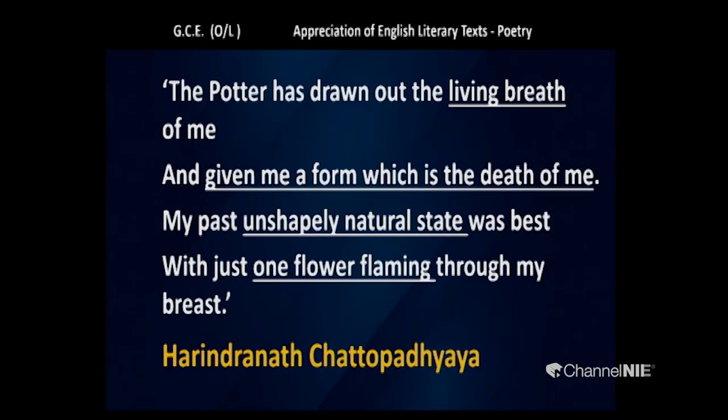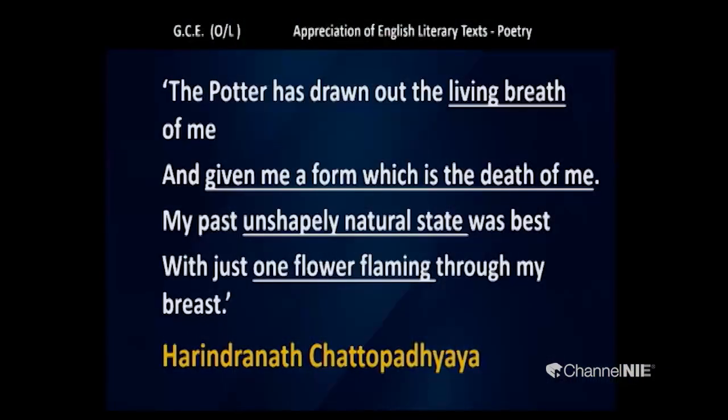"My past, unshapely, natural state was best." What is this past natural state? It was a lump of clay. It did not have a specific shape. It was unshapely and it was natural.